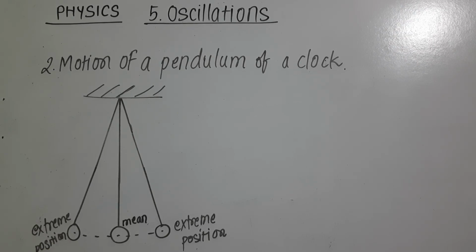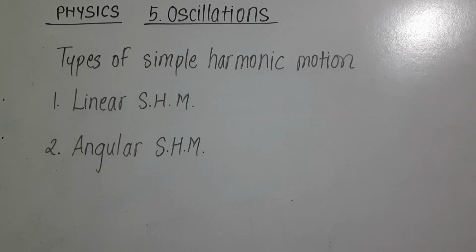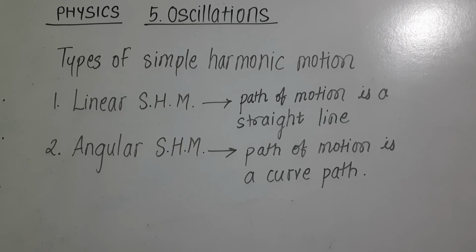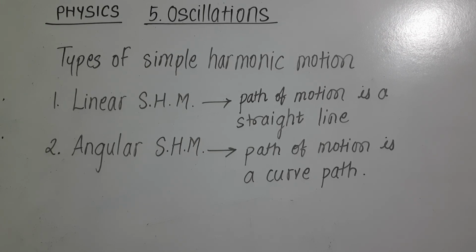Now simple harmonic motion can be classified on the basis of the path described by the body, and hence there are two types of simple harmonic motion. First one linear SHM and second angular SHM. If the path is a straight line, then that type of motion is called linear simple harmonic motion. On the other hand, if the path is curved, then it is called angular SHM. In the next lecture, we will see more details about linear SHM.